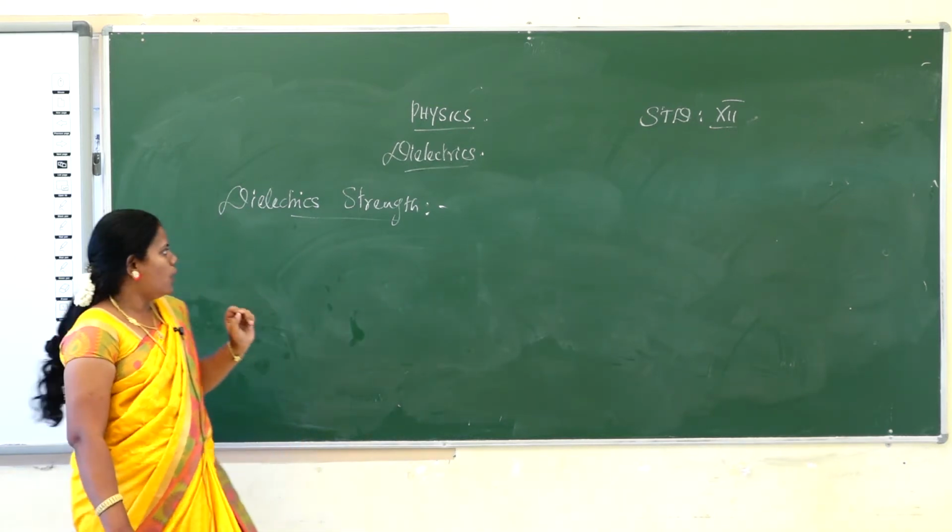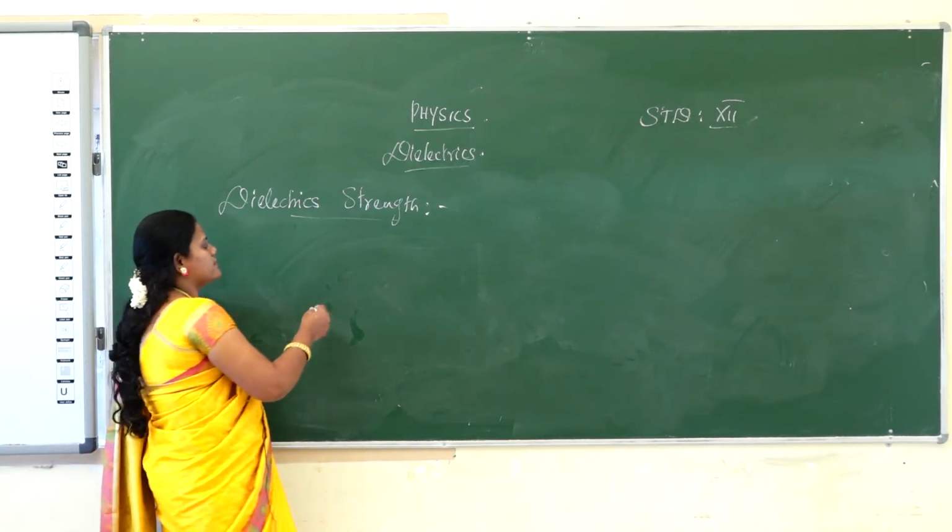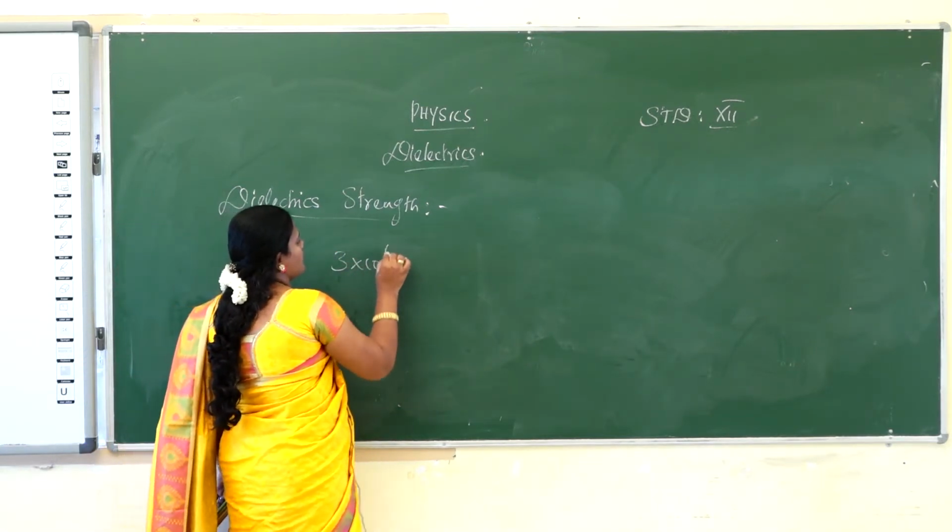Okay, that is the dielectric strength. So the dielectric strength of air is 3 × 10⁶ volts per meter.